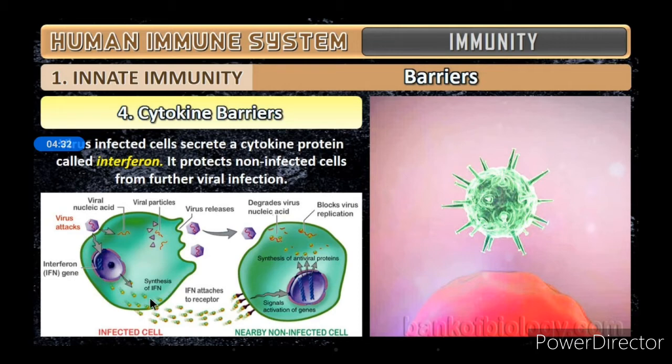Do you understand? For example, here you can see this is the cell which is being attacked. You can see the virus attacking this cell. When this cell gets attacked by the virus, it will secrete a cytokine protein known as interferon. That interferon will protect the remaining cells from getting infected by the virus. So this is the cytokine barrier. So what are the four barriers we studied? Physical barriers, physiological barriers, cellular barriers and cytokine barriers.